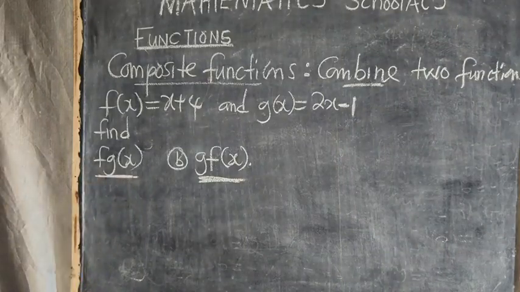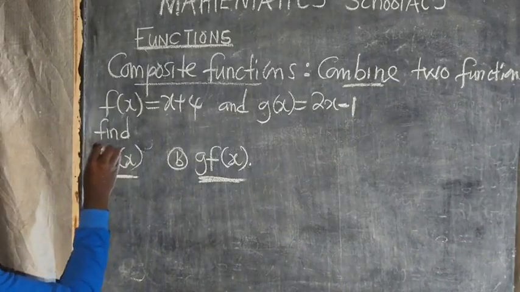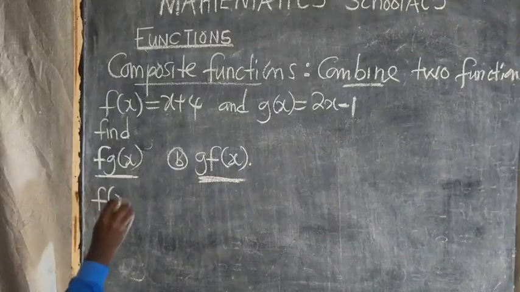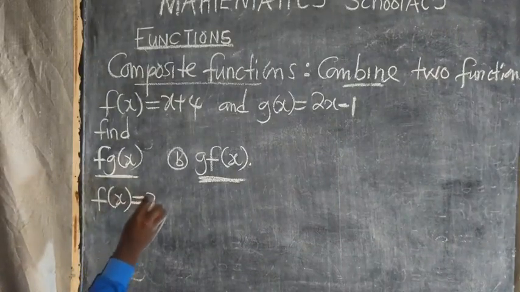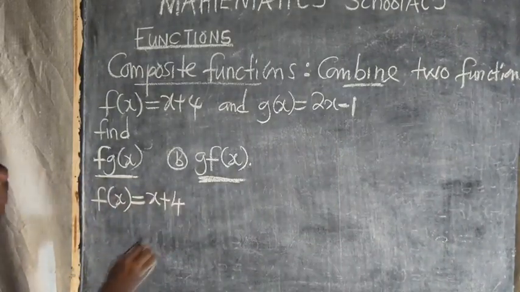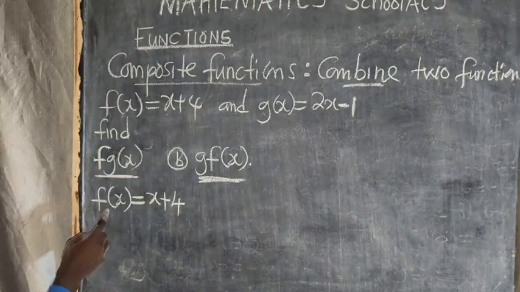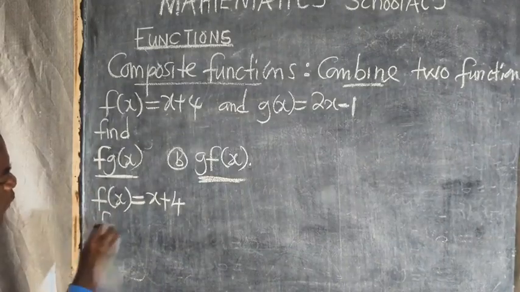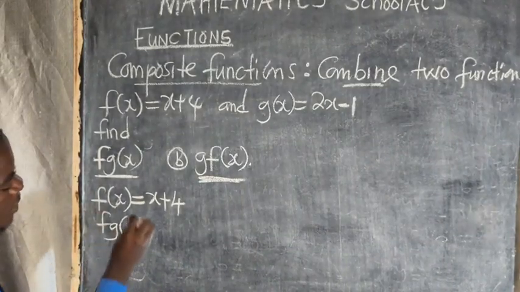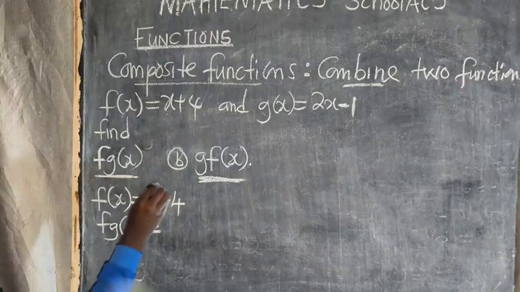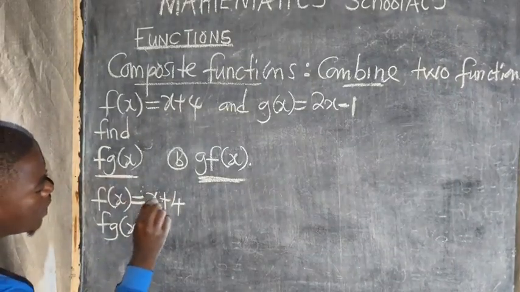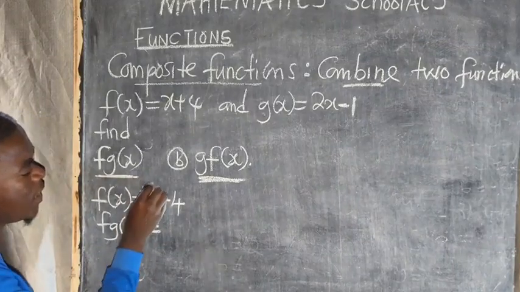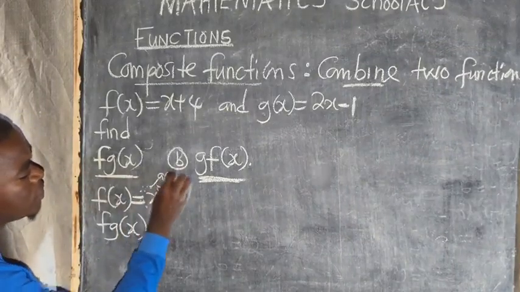So let us start with this one. How can we answer this? The first function to be mentioned is f. So we say that f of x is equal to x plus 4. This is the function f. But they have also combined it with the function g. That's why I'm saying fg of x is equal to, meaning that on this part where there is x, that's where you're going to put the function g of x.